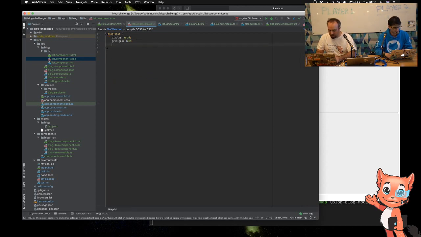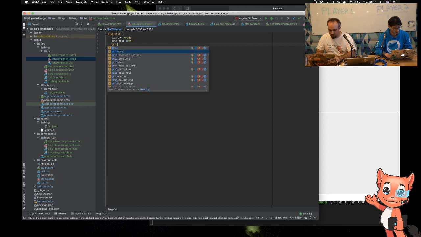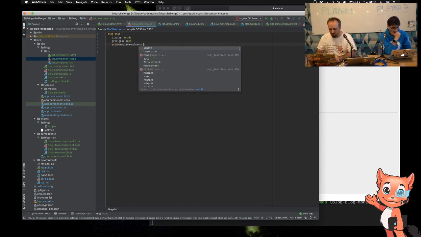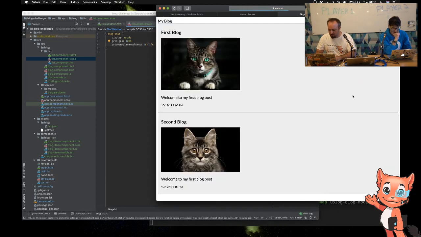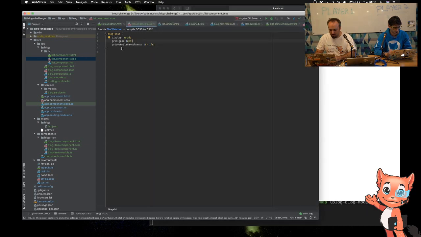I think I know what it is. I need to say where the grid's going. So we've got columns or rows. It's probably going to be rows. I mean, we could do columns. I'll just say 1FR for now. If I was to put 2 of those in, I should see these guys. Yeah, there we go. So it's now got 2 spaces to it. Interesting, grid gaps misbehaving on me.